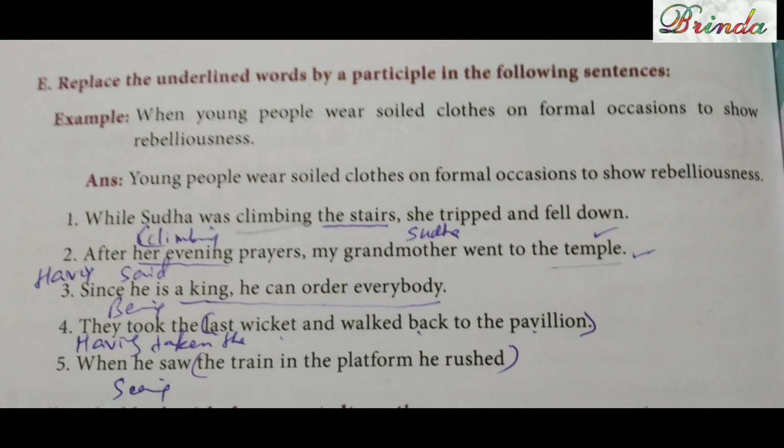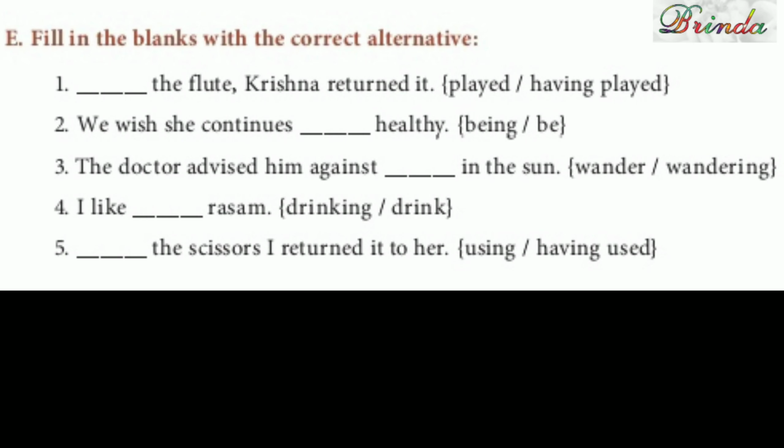Fifth one, when he saw the train in the platform, he rushed. How can we do it? Instead of saw, seeing. Seeing the train in the platform, he rushed. Okay, fine. Next one, F part. Fill in the blanks with the correct alternative. Dash on the flute, Krishna returned it. You have the bracket words played and having played. Which will suit correctly? Having played on the flute, Krishna returned it. That is, after finishing playing, having played.